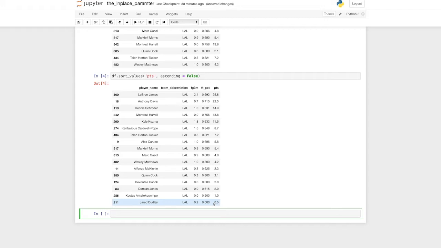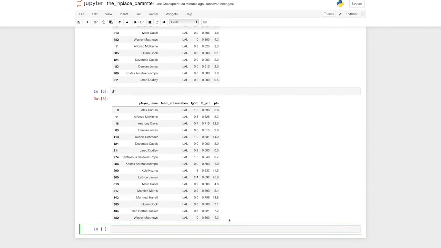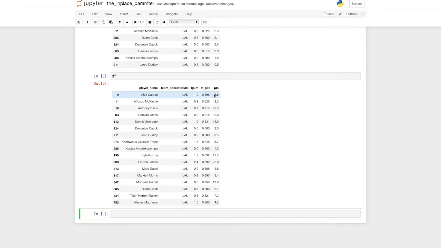Great. Mission accomplished. It looks like the data frame is sorted by the points column. But what happens if I print the data frame object again in the next notebook cell? Would I still see the same ordering with LeBron on top? Let's do it. No, I no longer see the points column in descending order. And the player name is again in alphabetical order, right? Where Alex Caruso is back at the top. It basically reverted back. Now, why did it do it?